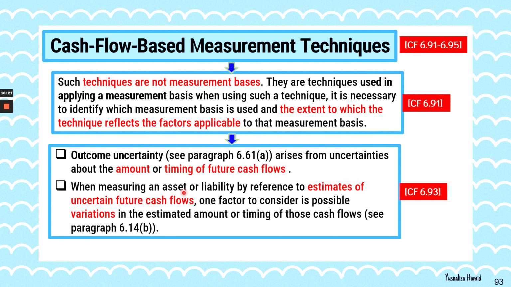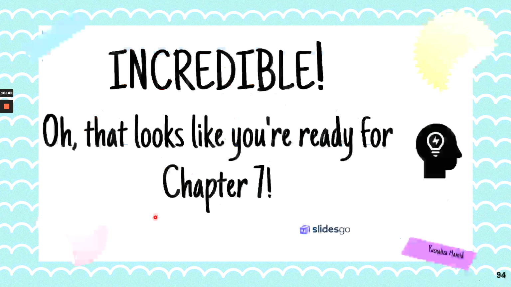And when you measure an asset or liability by reference to estimates of uncertain cash flows, one factor to consider is the possible variation. This is the variation that would cause the cash flows to be uncertain in the estimated amount as well as the timing of those cash flows. You can check paragraph 6.14b of the document Conceptual Framework for Financial Reporting.